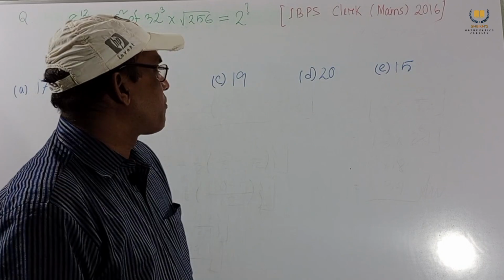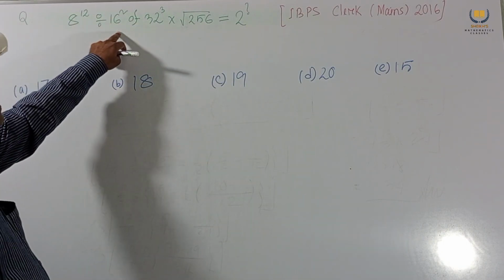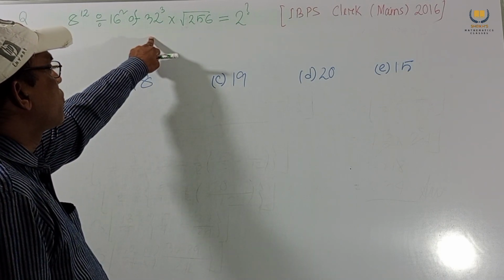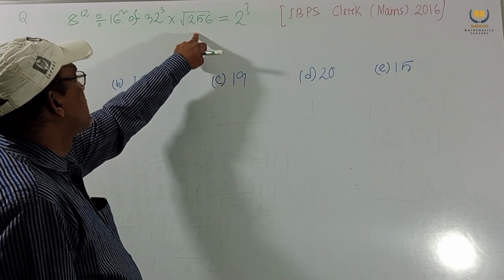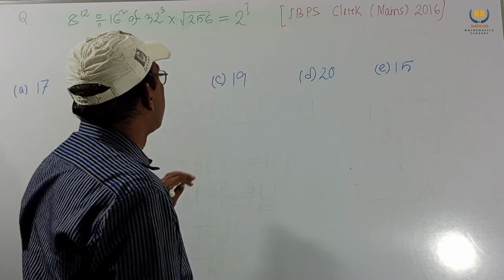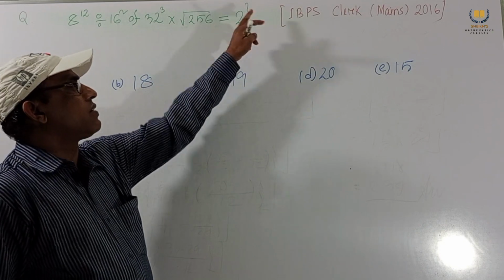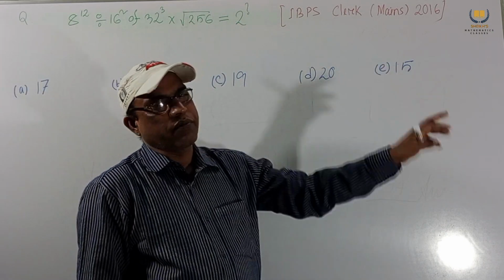Let us consider another problem: 8 to the power 12 by 16 whole square of 32 to the power 5 into 256 is equal to 2 to the power question mark. Now which one is the correct option? In place of the question mark we have to find 17, 18, 19, 20, 15; these are given.